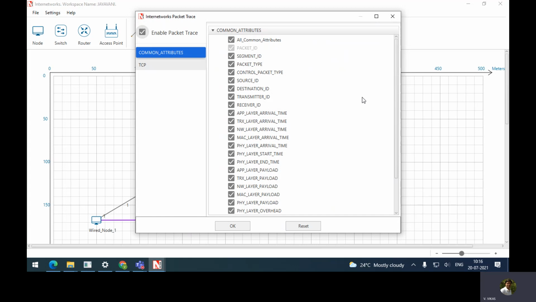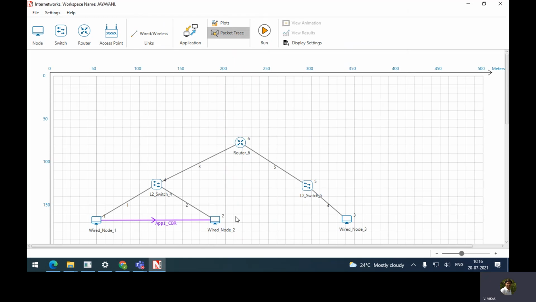We are not selecting anything else; keep the defaults and click OK. So again you can note down that we need to enable packet trace. Then go to run.